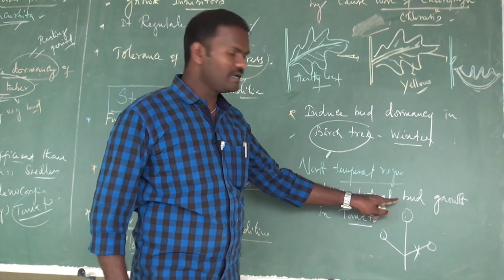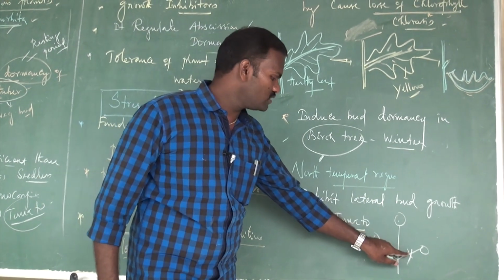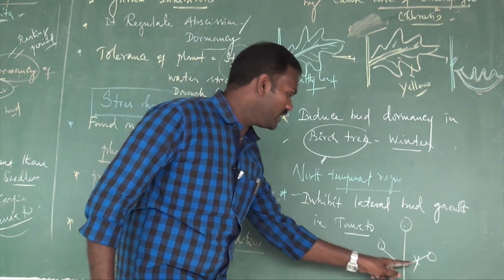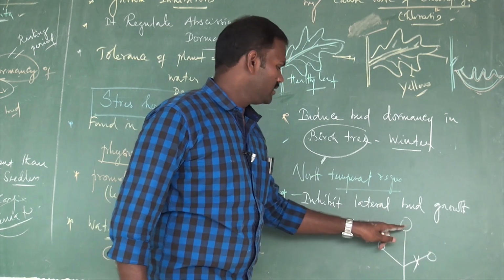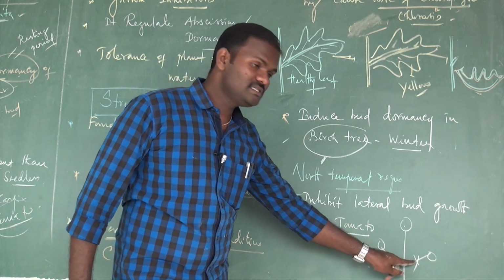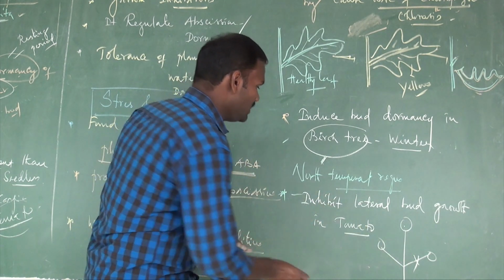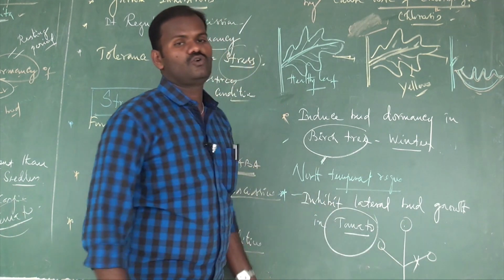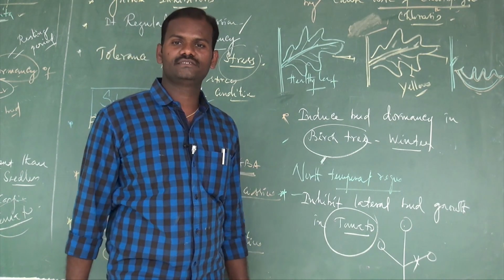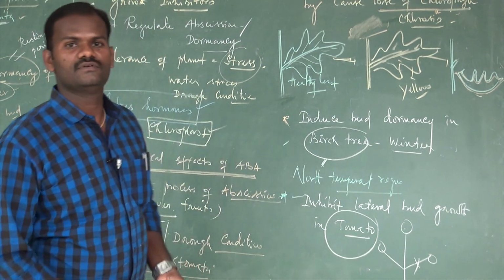Auxin promotes the apical bud and suppresses the growth of the lateral bud. In contrast to auxin, cytokinin promotes the lateral bud and inhibits the apical bud. But ABA also suppresses the growth of the lateral bud, particularly in tomato plant. So next, the last one: what is the physiological effect of ethylene?